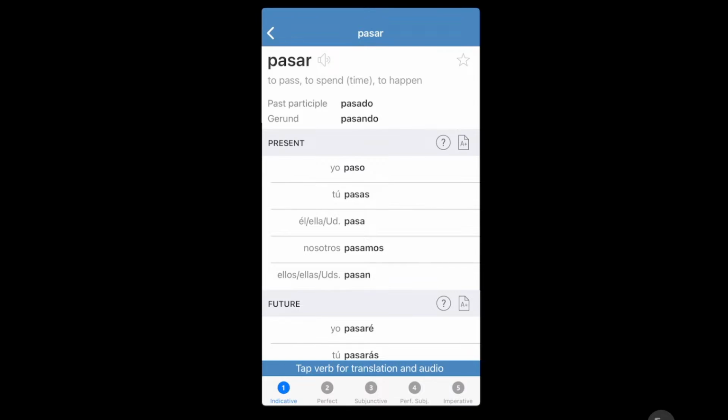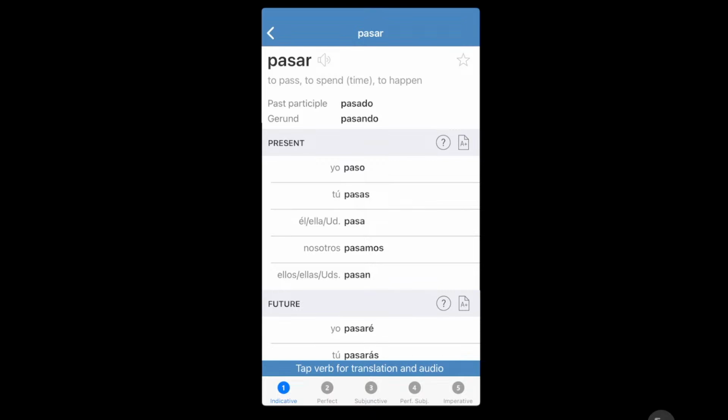For it, it's either él, he, ella, she, or usted, which is you, formal, but we're not going to get into that. Actually, I'll touch on that. Usted pasa is very formal, like the way you write a book.